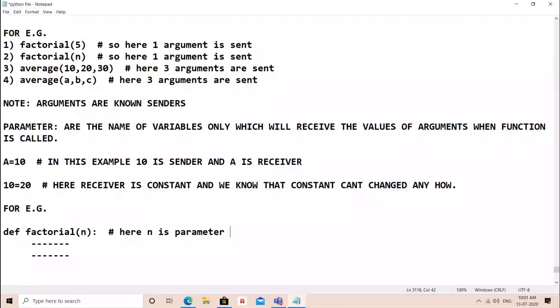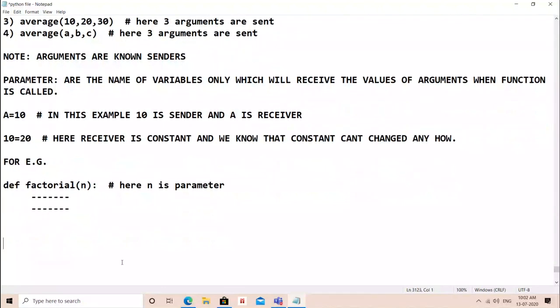That's what parameter is. So what it will do, when you will call the factorial function, here I am calling and sending 10. This is function calling. So now this sender 10 argument will go to receiver n.